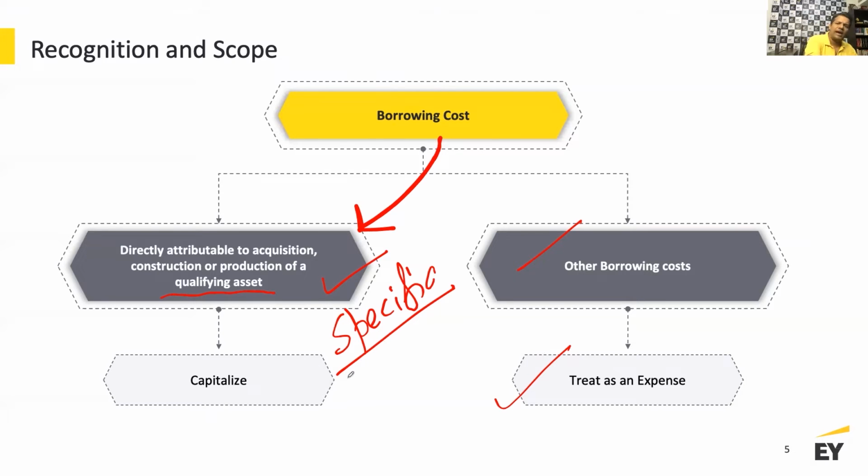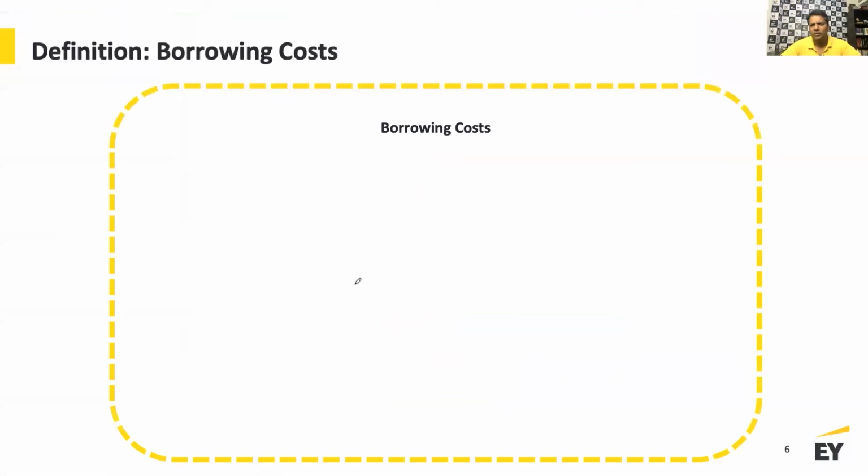So here I'm going to add more: if it is a specific borrowing or a general borrowing which can be attributed to the construction, acquisition, or production of a qualifying asset, then you are supposed to capitalize that. Otherwise, you need to expense that interest as incurred. And as I said, we're going to talk in a lot more detail.